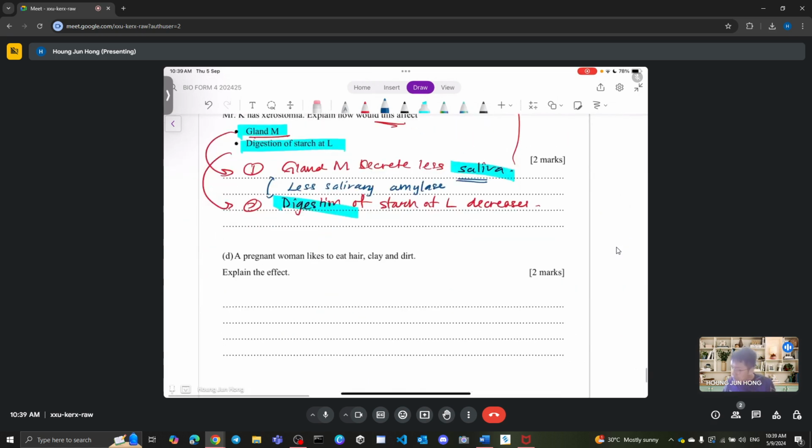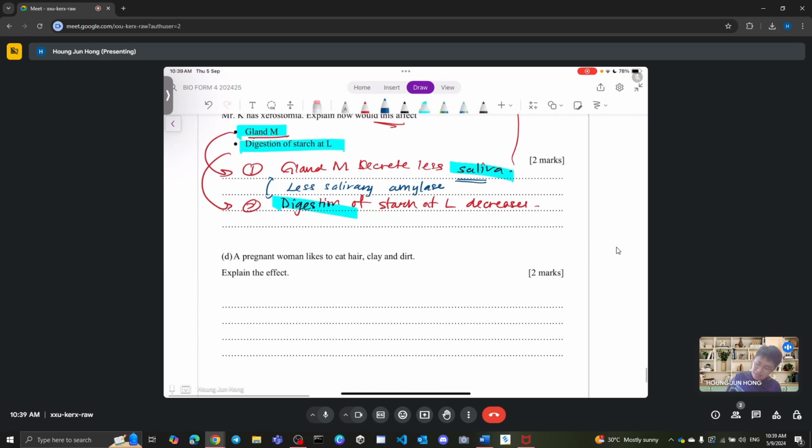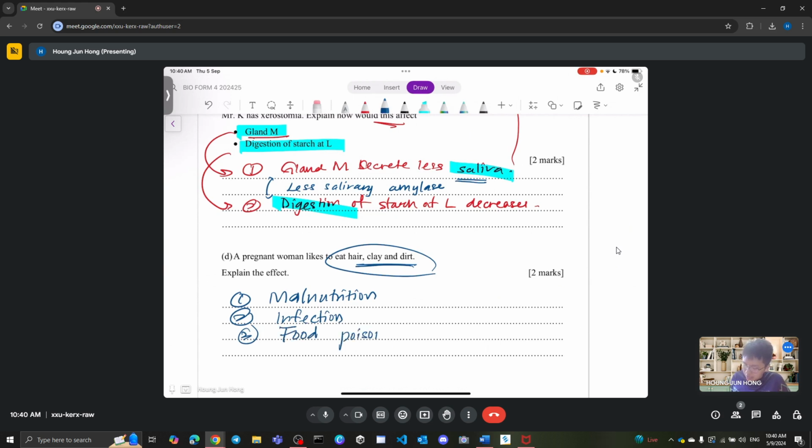And finally, the last question, also not very hard. They just ask in a very weird way: eat hair, eat clay. Essentially, it's about someone who is eating random stuff. When you eat hair and clay and dirt, first of all, of course, no nutrient. You're going to get no nutrient, because this is malnutrition. And definitely very dirty, right? Infection, very dirty. You can have all kinds of diseases, food poisoning, etc. You can get a lot of random stuff, or even constipation, because I believe these things are not so easy to excrete.